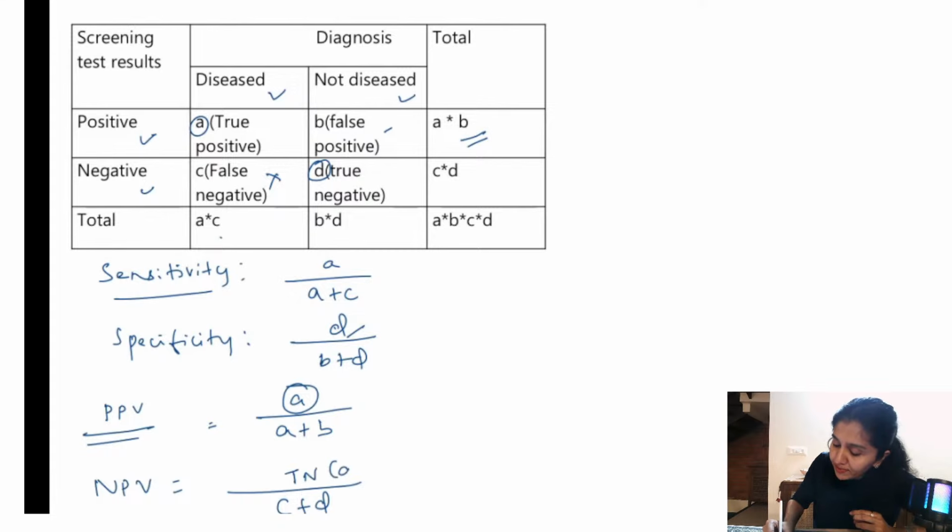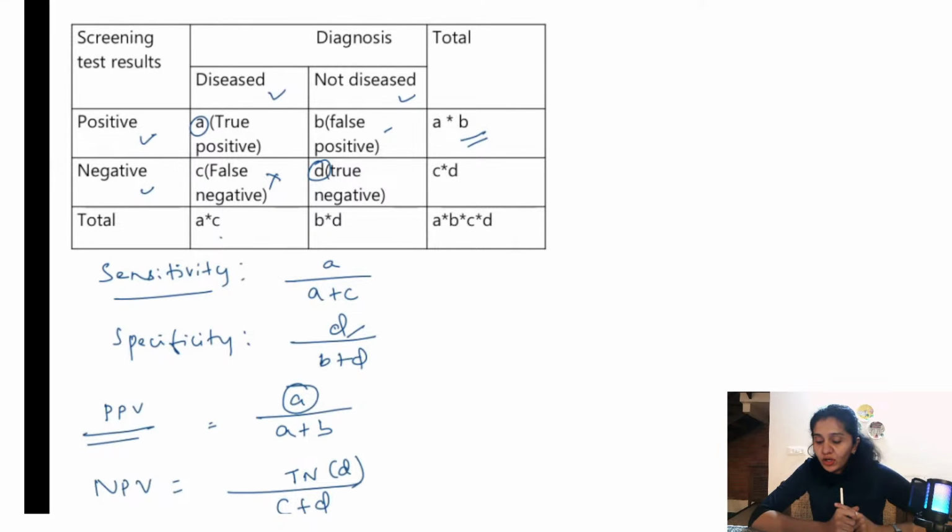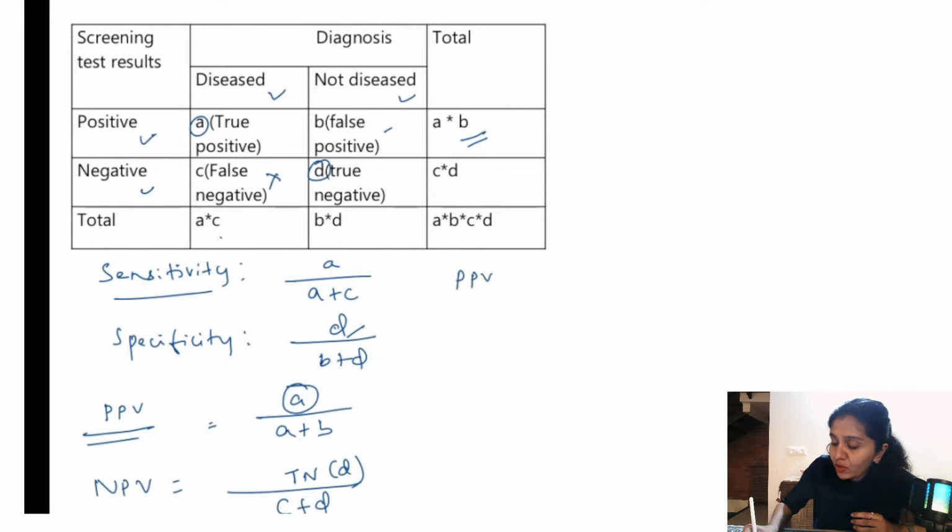That is D. So this is what you need to understand about sensitivity, specificity, positive predictive value and negative predictive value. One more important thing about this slide is that positive predictive value depends on the prevalence. This is one important statement you need to remember. If the prevalence is higher, positive predictive value is also higher.